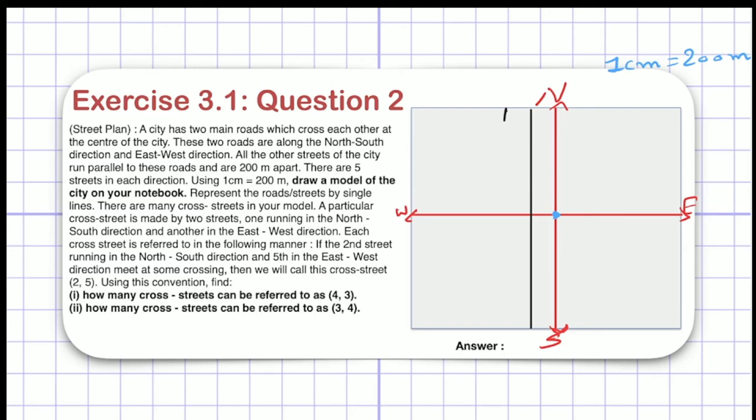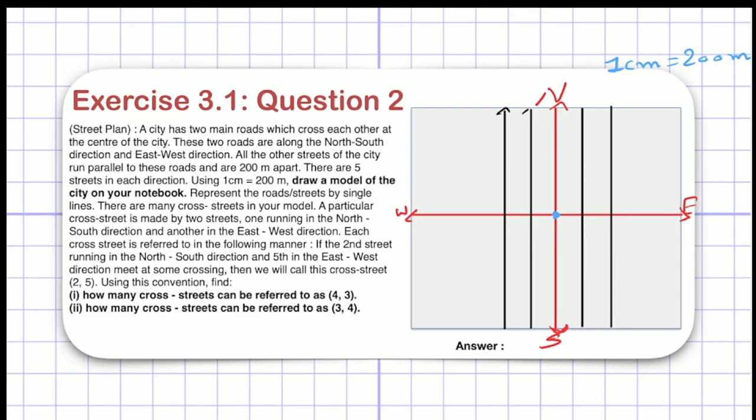Now to parallel this, I have to draw another road. Now here I have the third road, and here I have road number 4. Right? These 4 are roads. Let me draw an arrow because they told us to represent roads or streets by lines. So these are 5 roads in north-south direction.